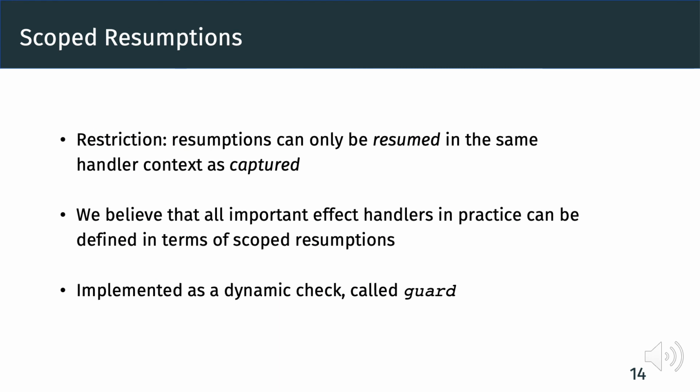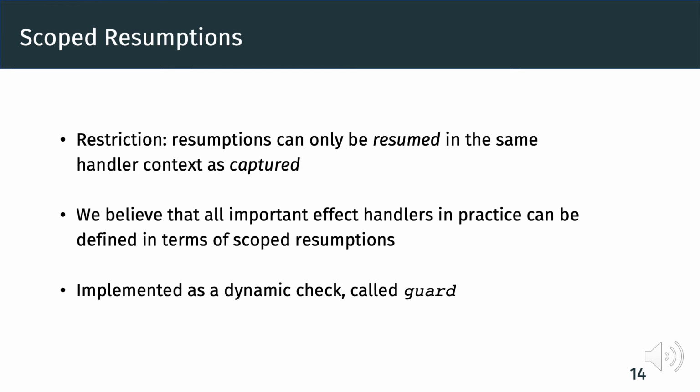However, our evidence passing semantics comes with a restriction, that is, scoped resumptions. The notion of scoped resumptions is a restriction of general effect handlers where resumptions can only be applied in the very scope of their original handler context. This is crucial for the evidence passing semantics to be sound and coherent.